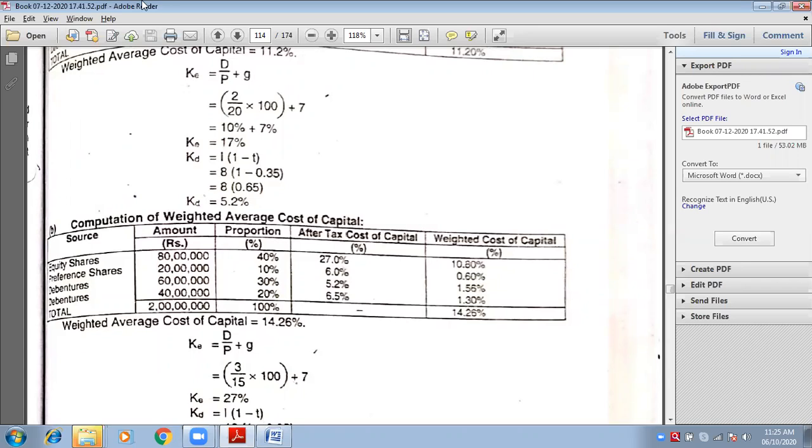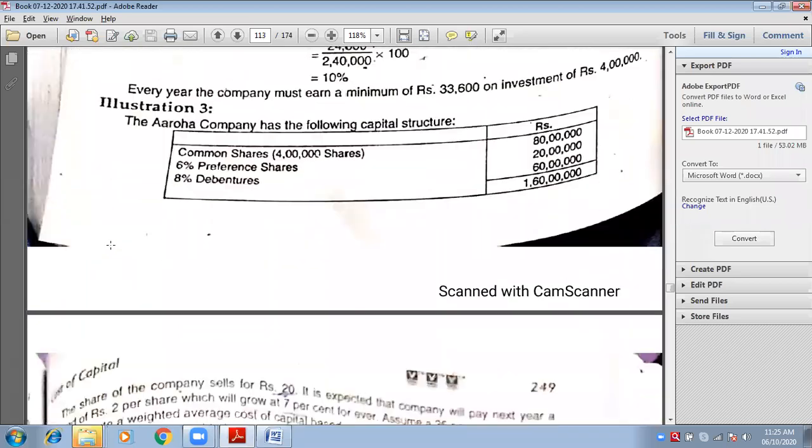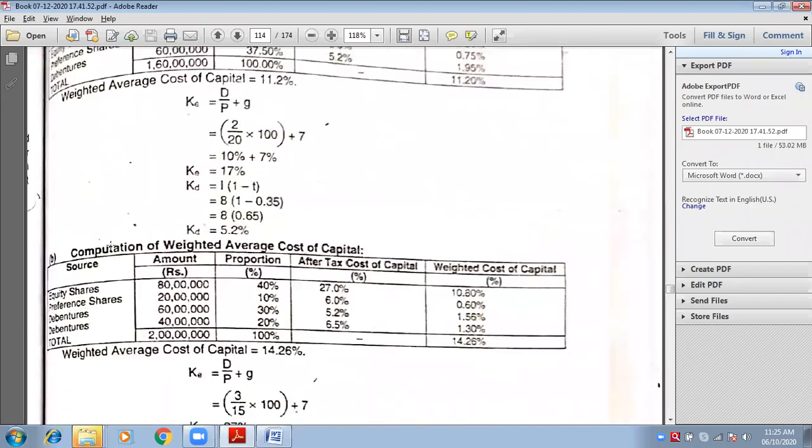What was equity in case B? 80 lakh. Very good. It was 6% debenture, no? Yes, 6% debenture. What was the amount in case B? 6% preference, sorry. 6% preference, 20 lakh. Very good. Next we have 8% debenture 1: 60 lakh. And 10% debentures 2: 40 lakh. What is the total? 2 crore.